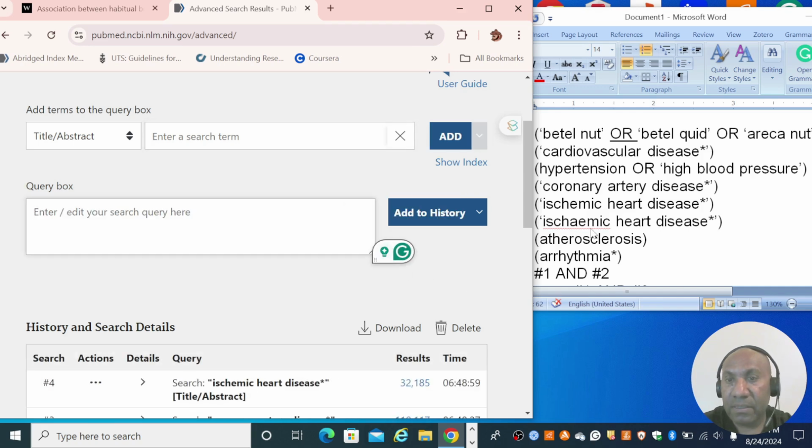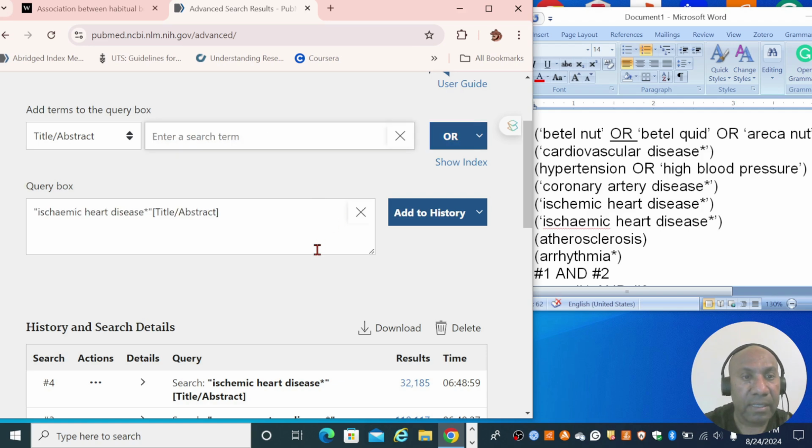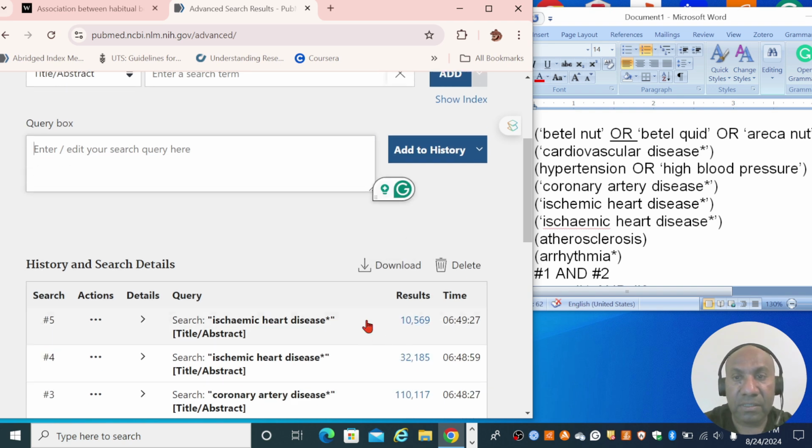The next keyword is ischemic heart disease with a British spelling, I-S-C-H-A-E-M-I-C. Once again, close it with quotation marks. I add that to the query box and I search, and it gives me 10,000 hits.